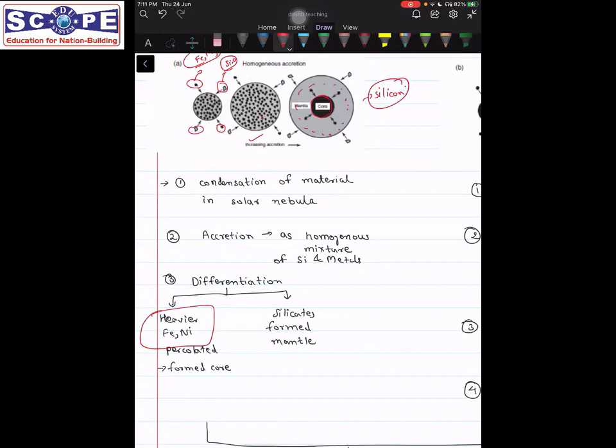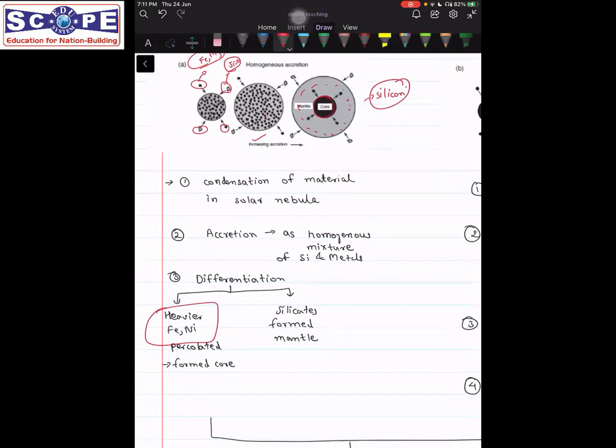And that is how the Earth got differentiated into something called core and primitive mantle. Now, why am I using this word primitive? Because the mantle that we see today is not like this. It has also got differentiated because of the formation of crust. But initially, the mantle that formed was like this. So this was the homogeneous accretion model.